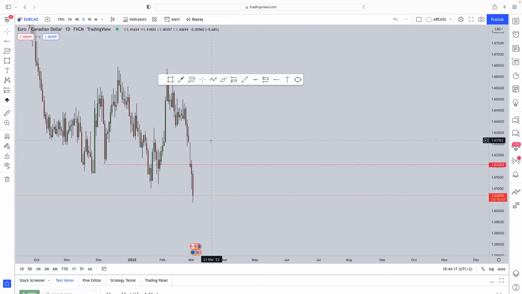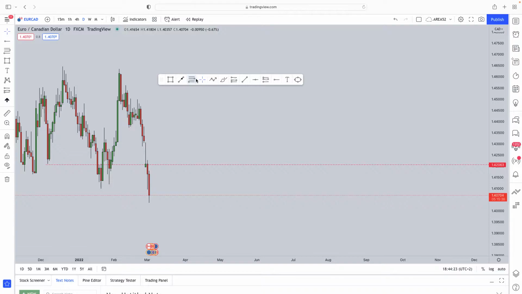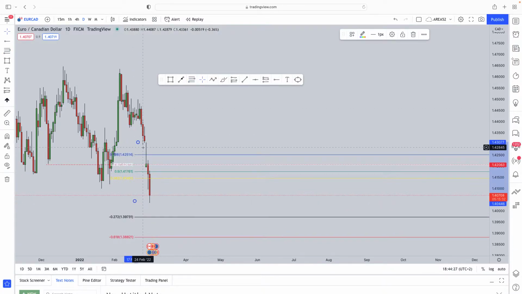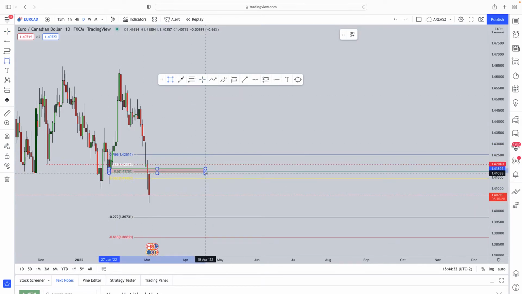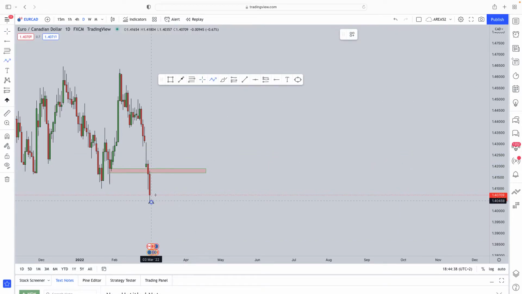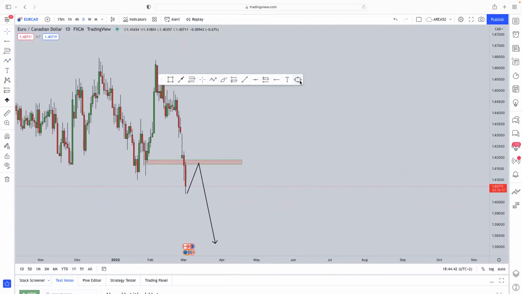Also, we can see how the market had opened with this massive gap over here. Now, if you look at the daily candle that we're at over there, that was the last structure that the market created. We had that impulse. If you take your Fibonacci there from the high to the low of the impulse, what we see over here is that we have a 50% pullback that is almost aligned with the previous level of support that is now turned resistance. So moving forward, we can definitely expect the Eurocat to slightly increase in value before the continuation to the downside.